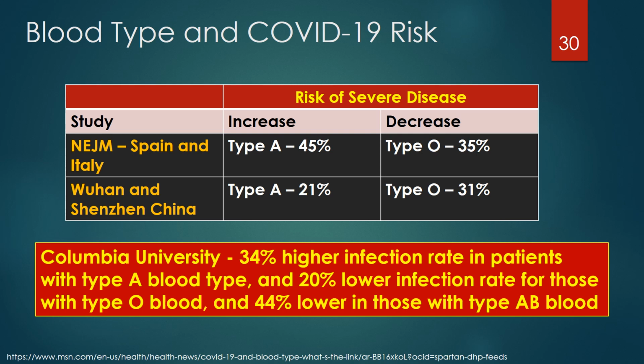A Columbia University study of 1,559 patients looked at the association of blood type with COVID-19 infection in general, not just severe disease. The infection rate was 34% higher in patients with type A blood and 20% lower for those with type O blood and 44% lower in those with type AB blood, though there were only 21 people with AB blood in the study group.